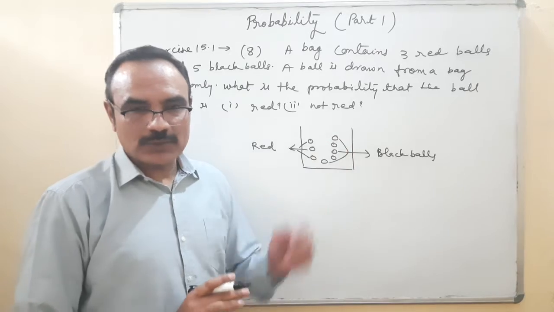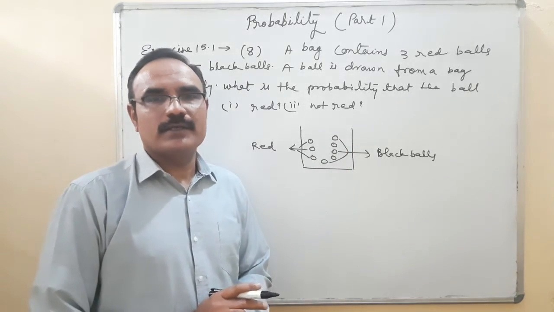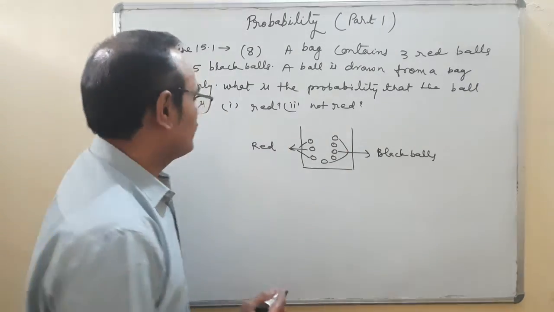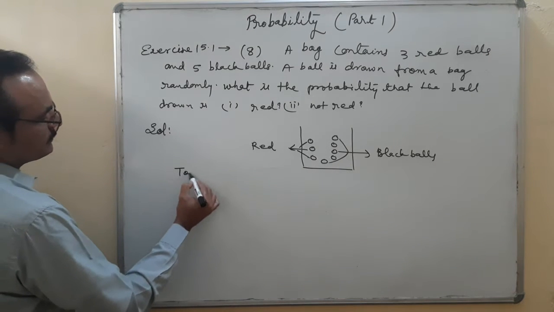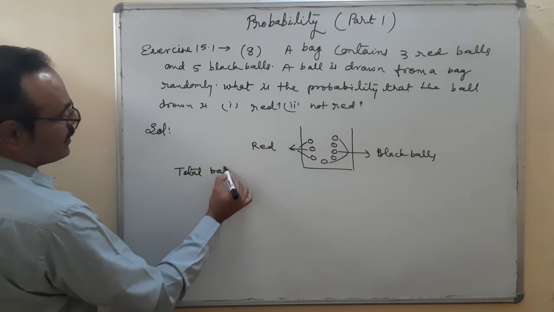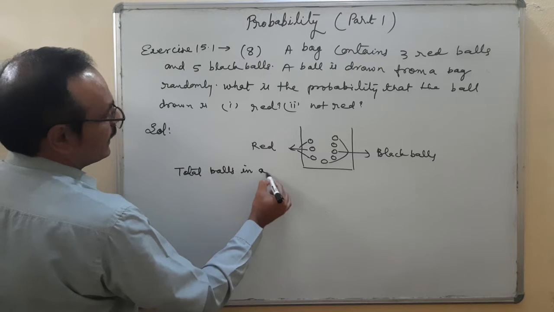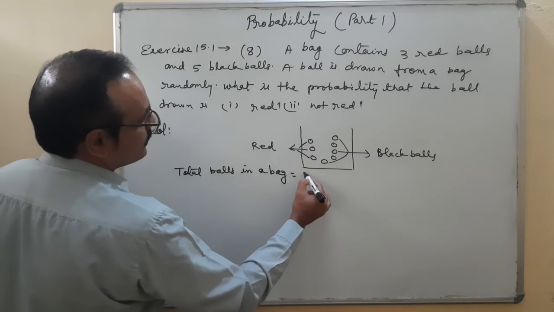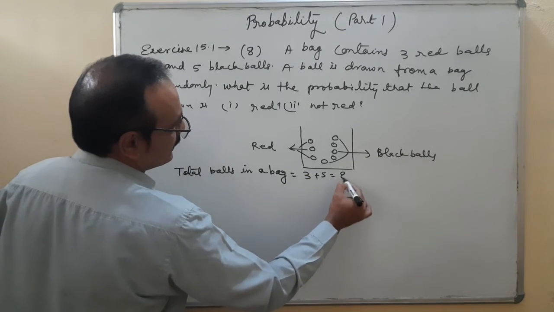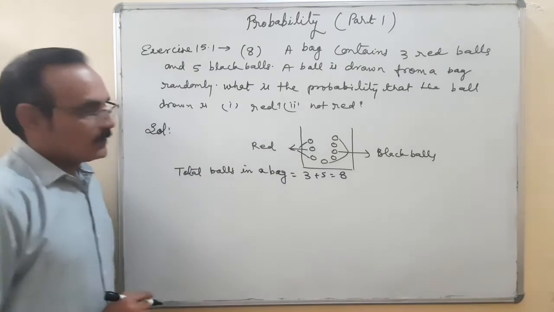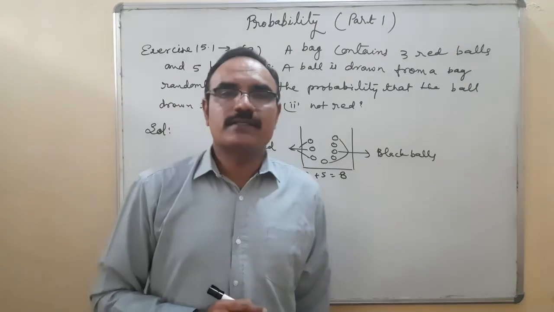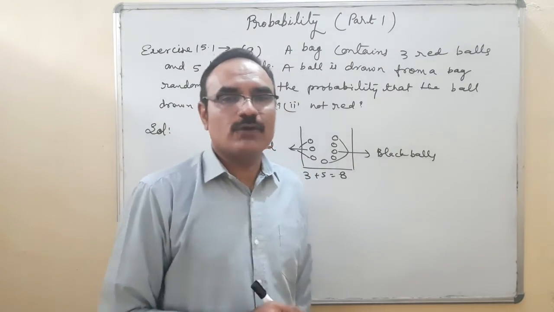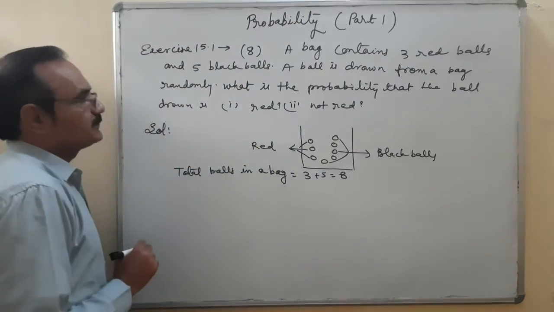So in a bag, how many total balls? 5 plus 3, 8. Total balls in a bag is equal to 3 plus 5, that is 8. Is that okay? What is this 8? 8 is sample points. That means the number of sample points is equal to 8.